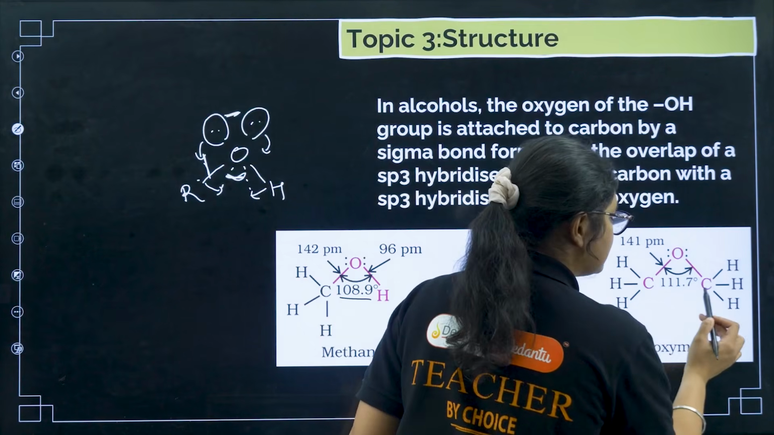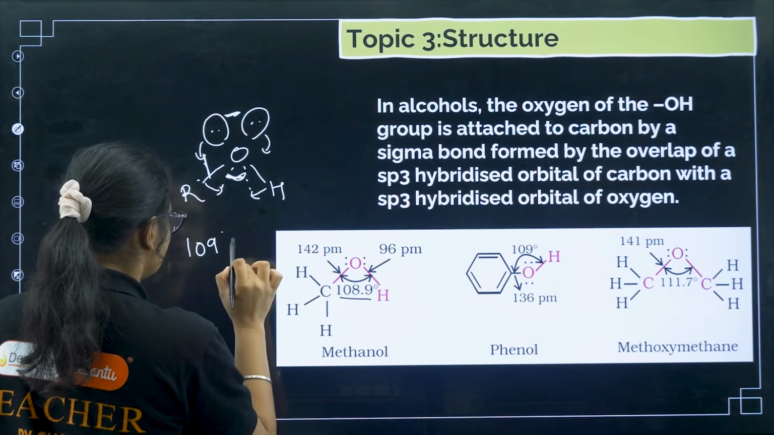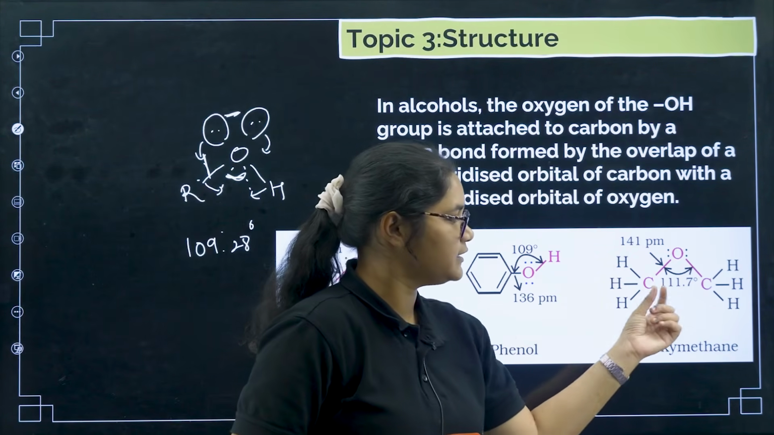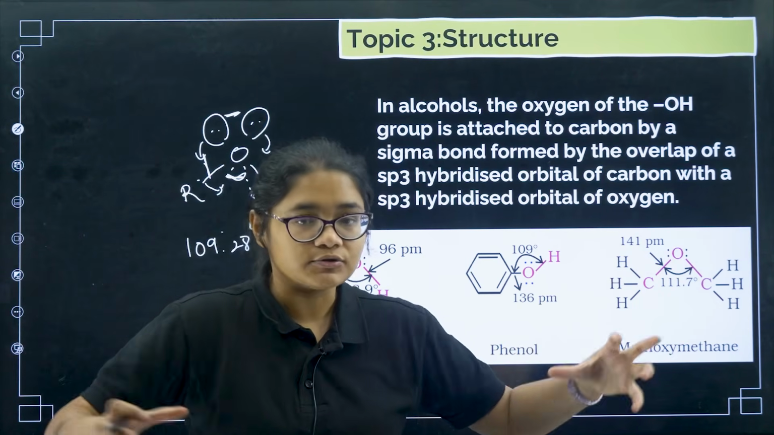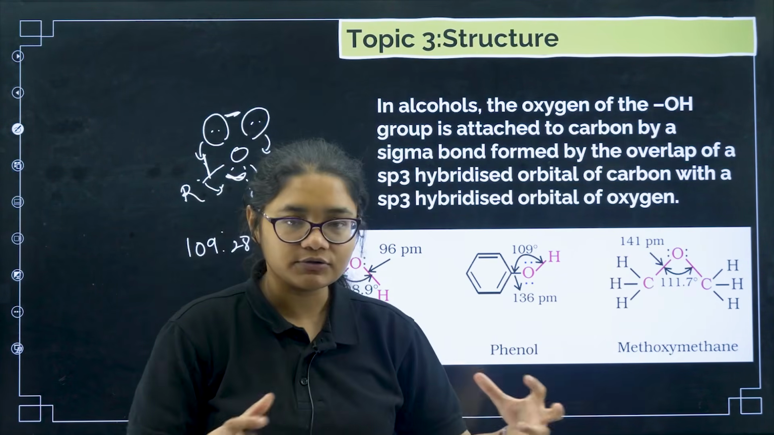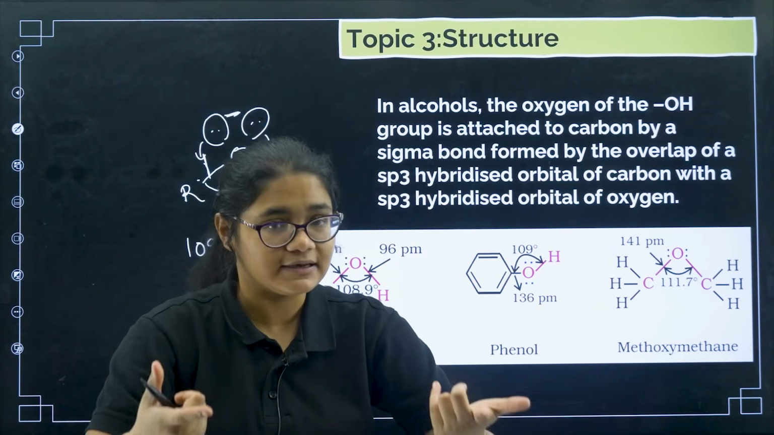You see the bond angle has increased. What is the bond angle for tetrahedral? 109.28 degree. Right? So now what is happening in case of ether? We have 2 bulky groups. These 2 bulky groups also repel each other. The lone pairs are no doubt repelling, but these 2 also repel each other and go far away from each other. So the bond angle increases.